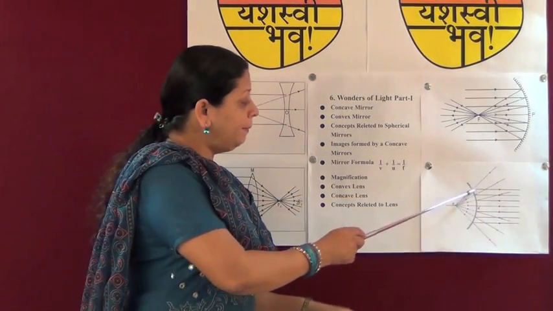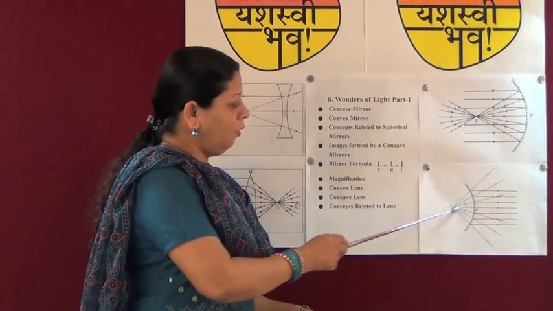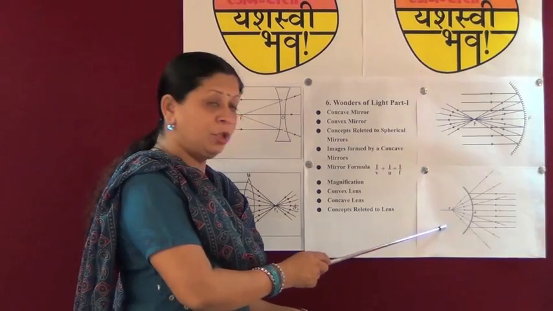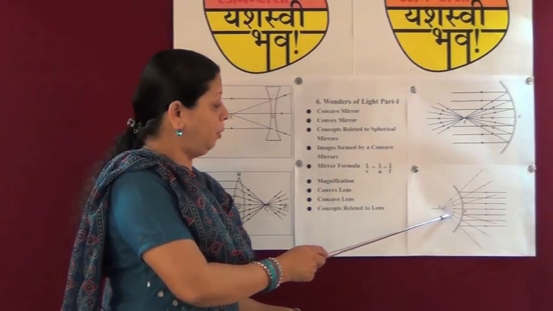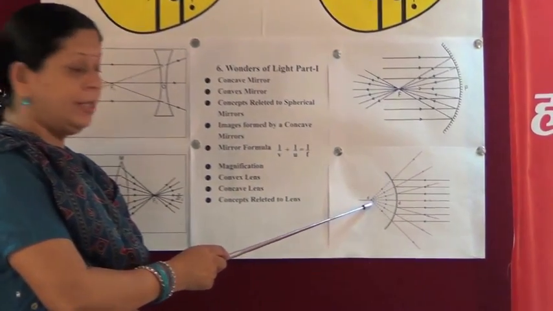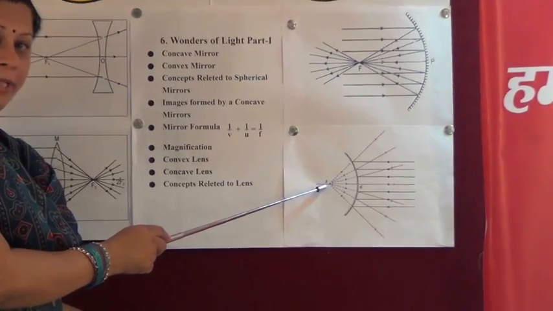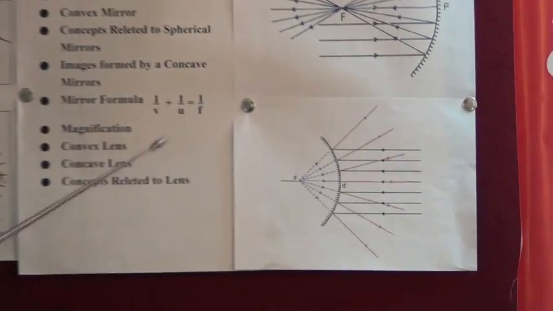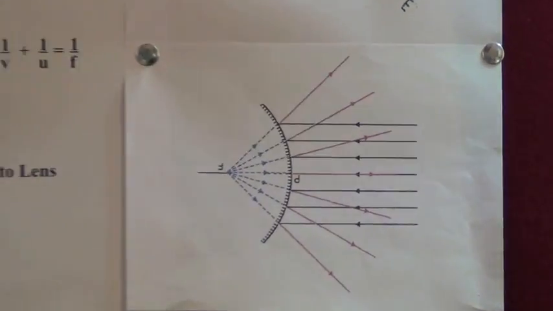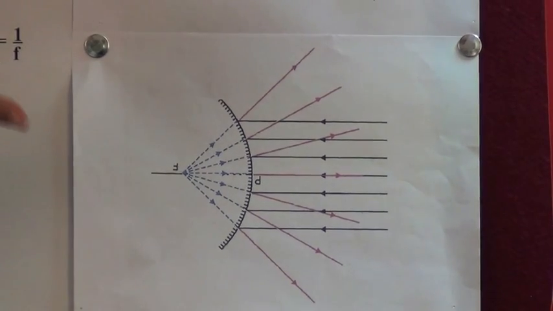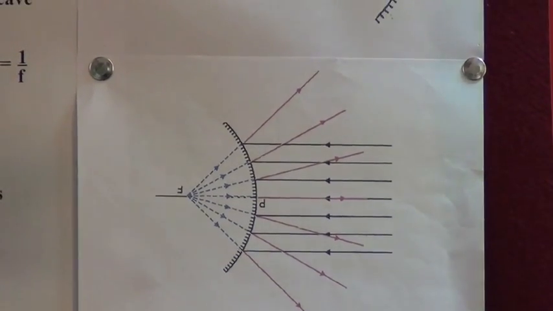So, behind the mirror, we get one point where we assume that rays are meeting in one point, and that is called the principal focus of the convex lens. But it is not an actual focus point. We assume that after reflection, rays are meeting in that.